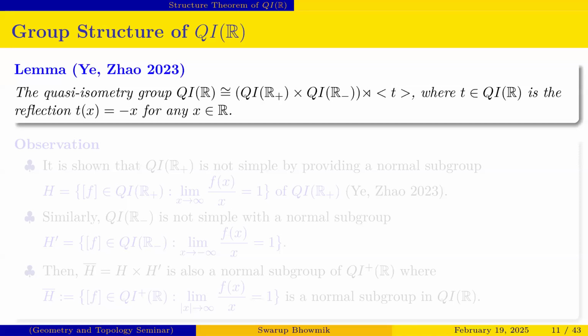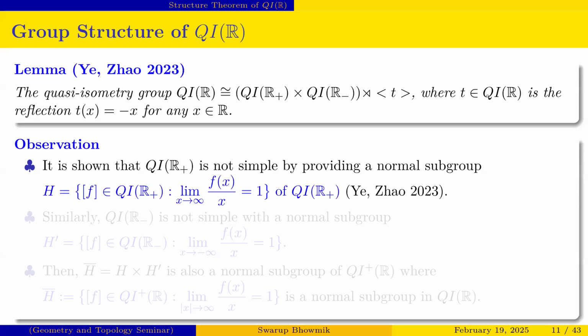So in 2023, Ye and Zhao proved that the group QIR is isomorphic to QI plus R semi-direct product T, where T is the reflection as usual, Tx equal to minus x. So then they proved, interestingly, that this group H equal to all those elements f class belonging to QIR plus, where QIR plus means the set of all the quasi-isometric group of the positive real line, such that the limit of f(x) by x is 1. This set is a normal subgroup of the group QIR plus. They proved that actually. So this is an interesting result.